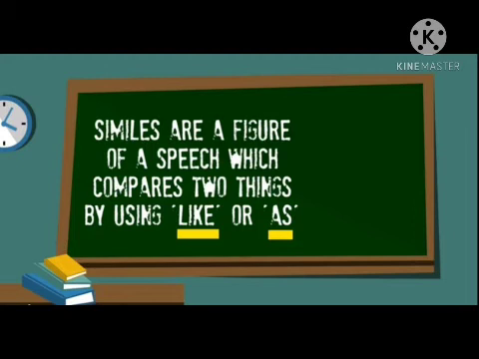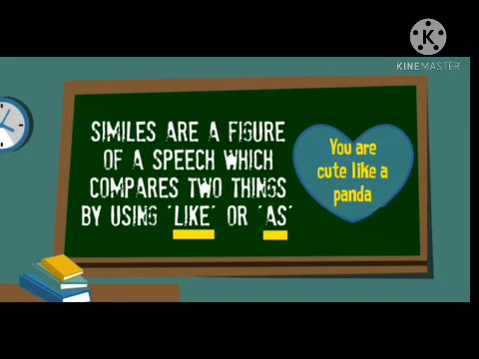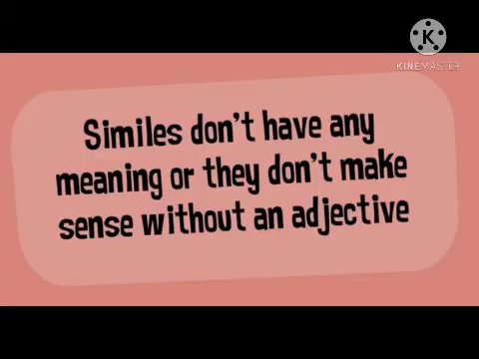So in similes there is a comparison of two things by using the word like or as. Okay, and the things have some common qualities. This comparison is usually shown by the phrase construction as. Okay, now see the example. You are cute like a panda. Now see, in you are cute like a panda, the word like is used, and that is a simile, a comparison is made.